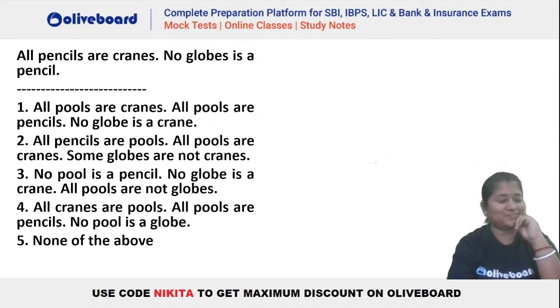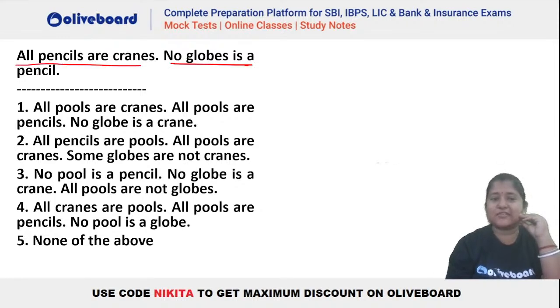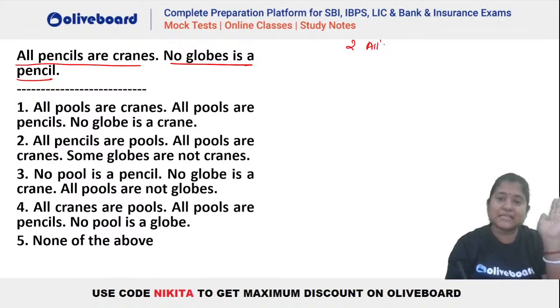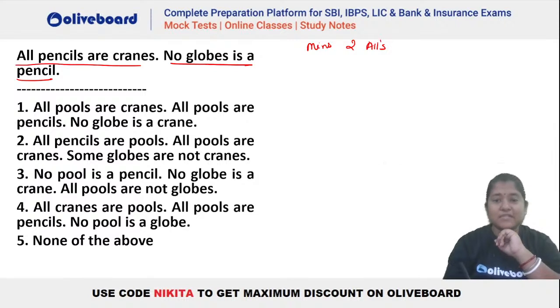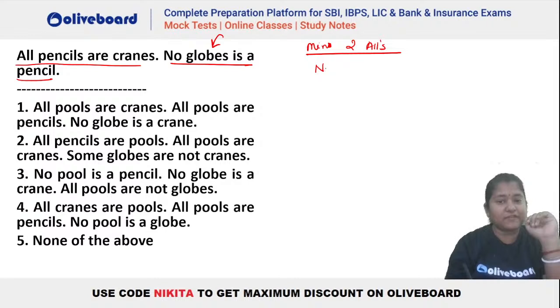Okay, first one. Look, here you can see how we do these questions, right? You can see this is a universal positive and this is a universal negative. We know to have a definite all in the conclusion, we should have minimum two alls, right? What is the requirement to have a definite all as a conclusion? There should be minimum two alls in the set of statements, like all A are B, all B are C, then only you can conclude that all A will be C. So we should have minimum two alls in the statements, and to have a no, there should be a definite no or an only in the set of statements, isn't it?